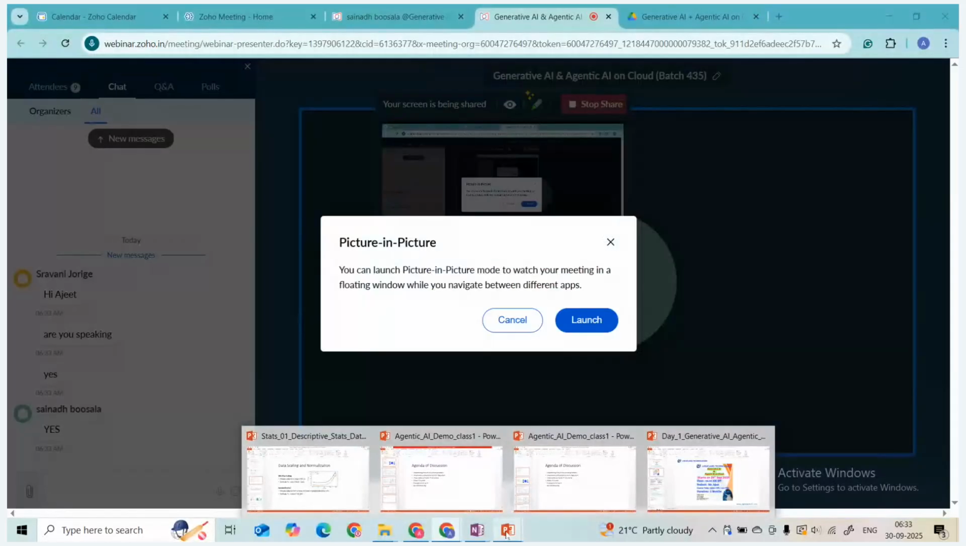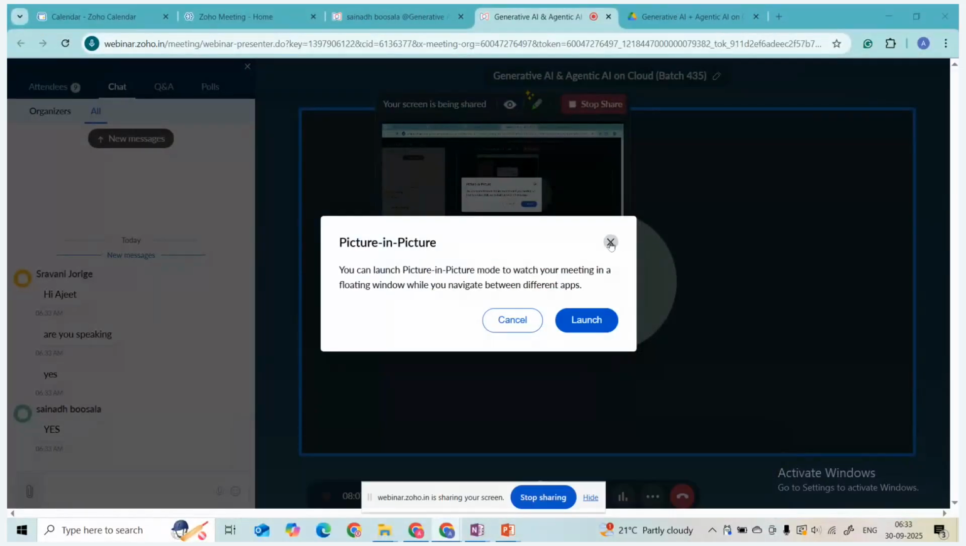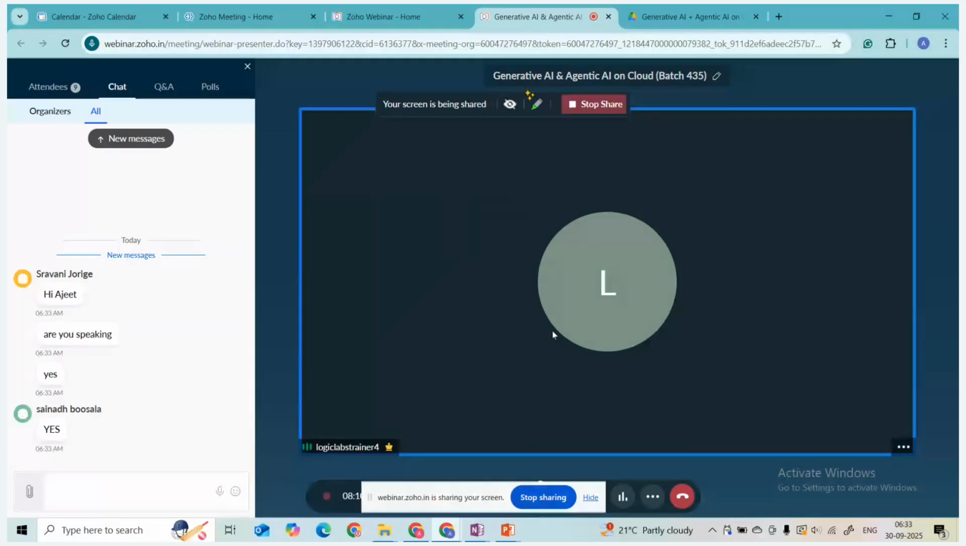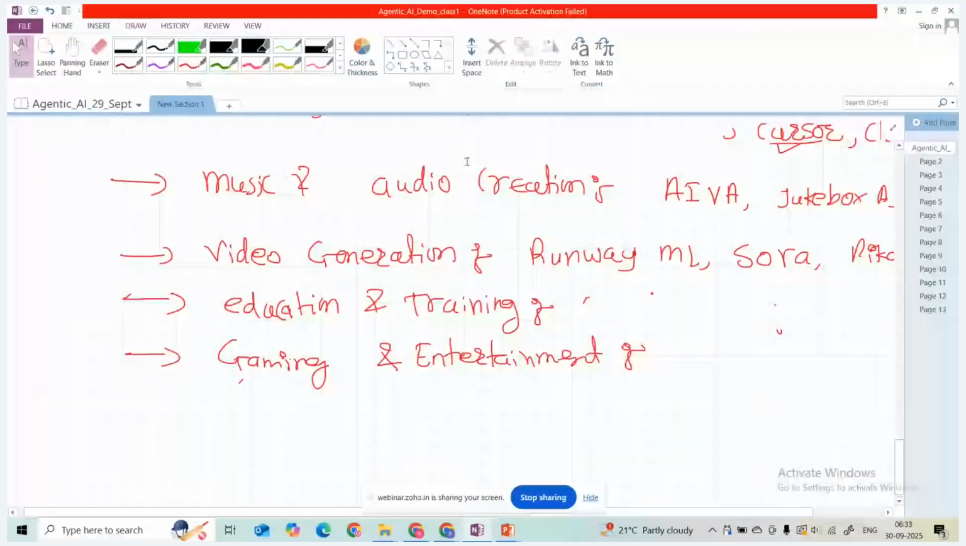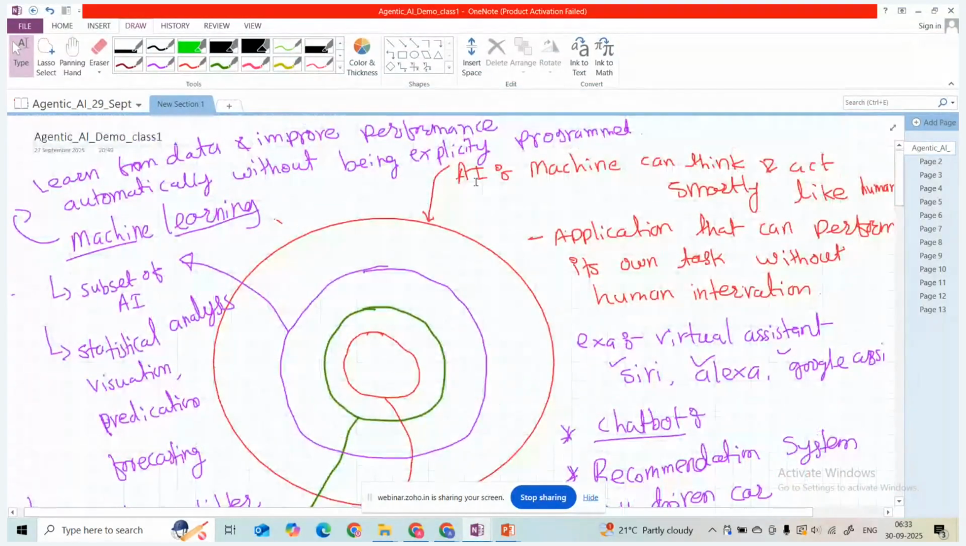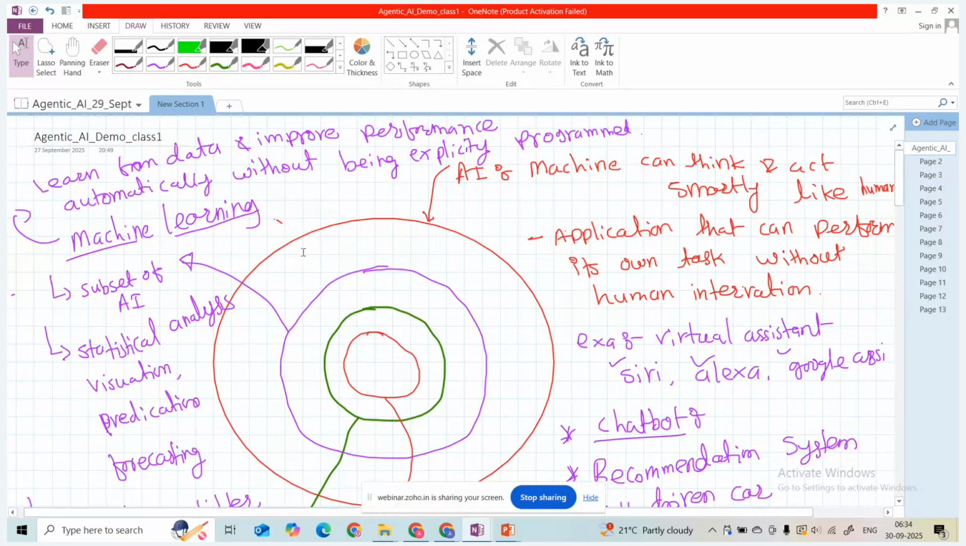Okay, perfect. So here we have started, right? This is demo session two. We started yesterday. So we started with understanding what is AI. Here you can see we started understanding AI, generative AI, machine learning, deep learning. So we will understand the overall picture: what are the things we are going to learn and how we are going to learn.